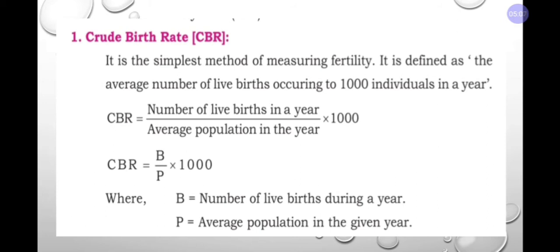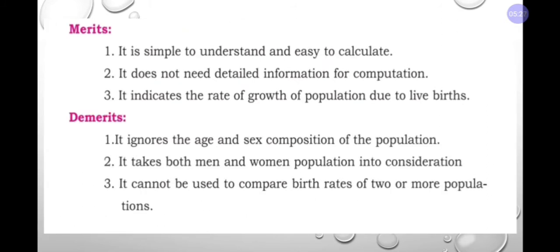But when you are writing in the exam, you should write this in elaborated form. The first formula you should write elaborately. For your memorization, the textbook gives the simplest formula. Now with this we will move on to your practicals. Before that we will go with merits and demerits. If a topic is there, obviously there will be merits and demerits. So first we will go to merits.